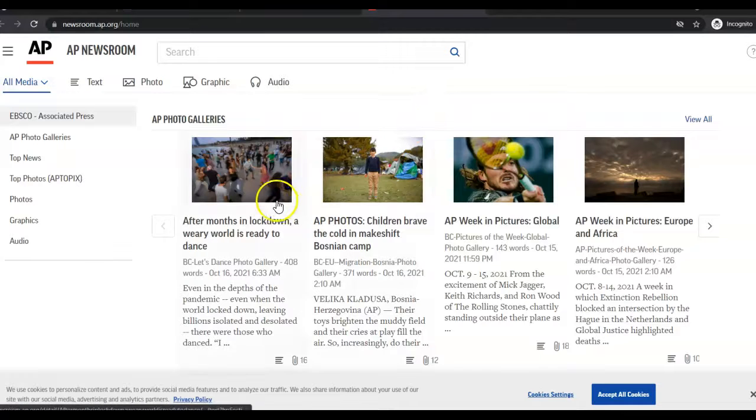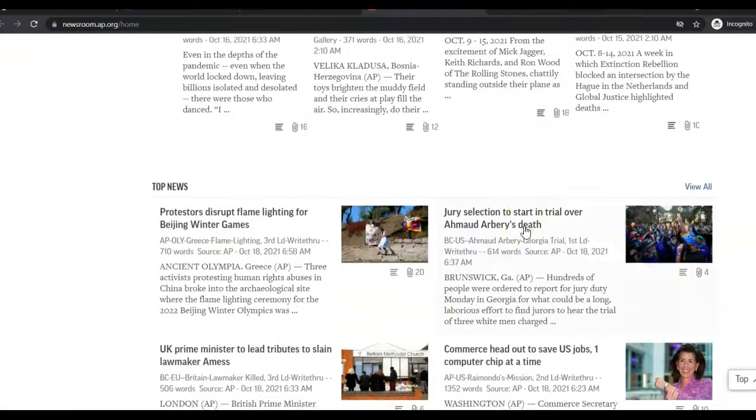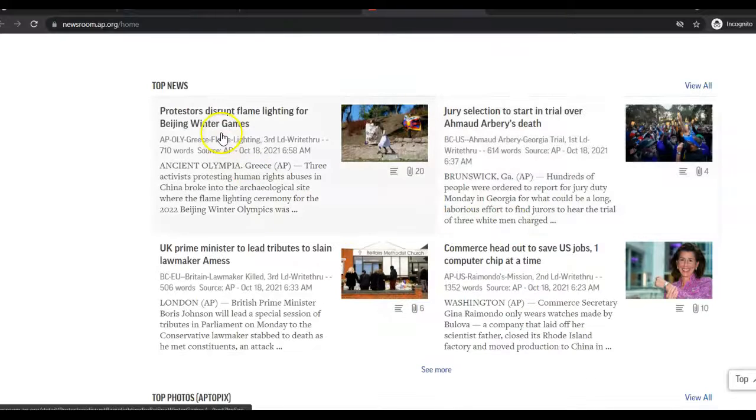We're going to look at the opening page. So the opening page has all sorts of galleries. So it's got the AP gallery right here. So after months of lockdown, a weary world is ready to dance. Children brave the cold, AP pictures of the week. It also down below has the top news stories.